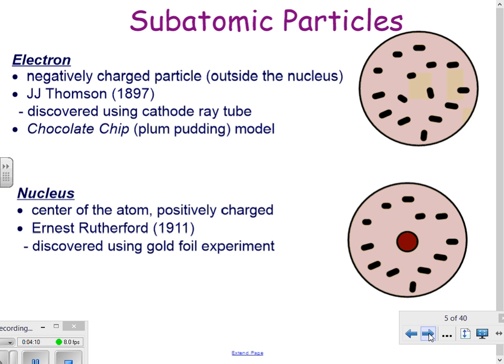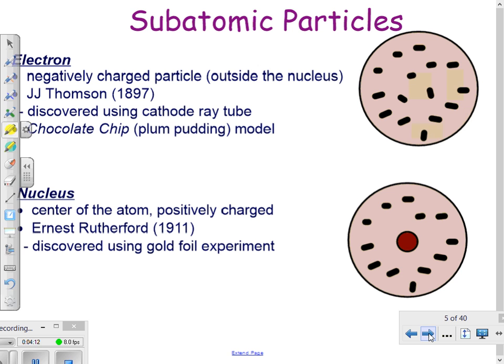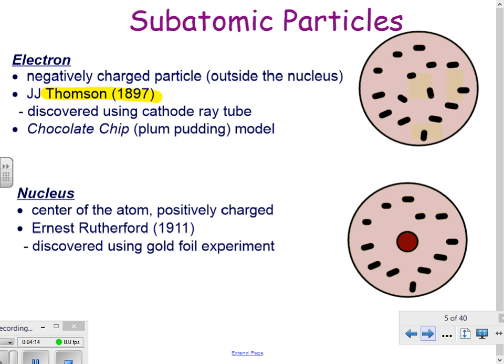So we go on to the late 1800s. J.J. Thomson gets credit with the electron. He used this cathode ray tube experiment, which you'll see, to identify that there are these negative particles called electrons. Most people don't know what a plum pudding is unless you're in Europe, so we use the term chocolate chip.